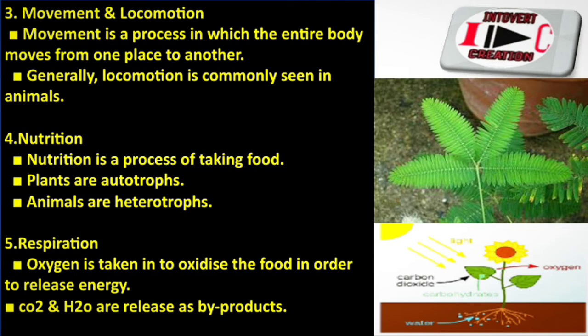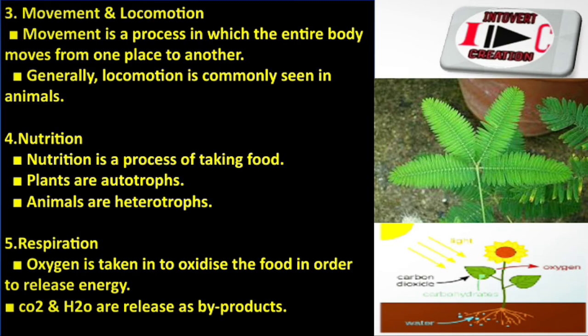Locomotion is commonly seen in animals, and movement is seen in plants. And the sunflower also moves its inflorescence or flowers according to the sunlight.